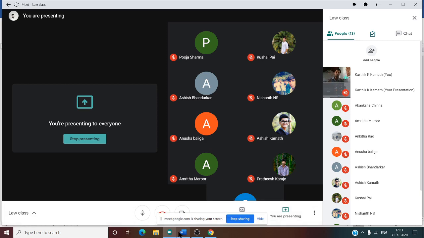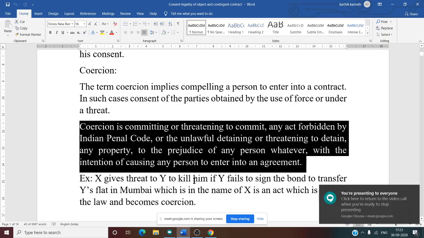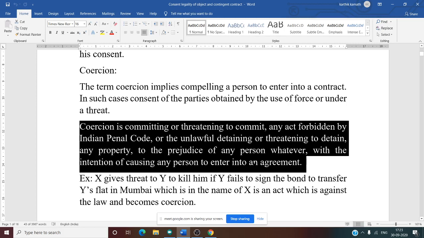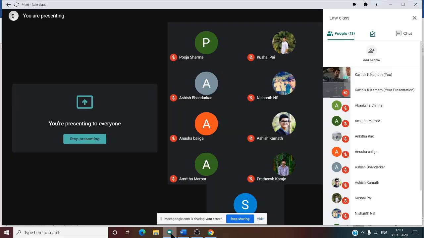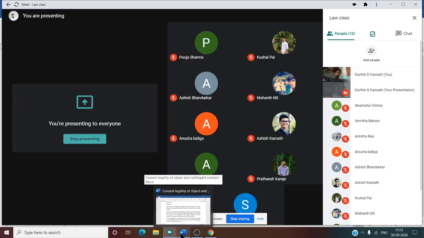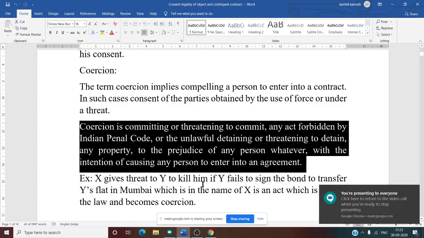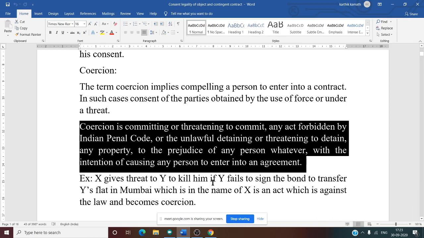Any act forbidden by the Indian Penal Code comes under coercion, as does unlawful detaining or threatening to detain any property. Suppose you are forcing someone to give their property with the help of physical force, in that case also it is coercion, with the intention of causing injury to a person to enter into an agreement. So these things amount to coercion.